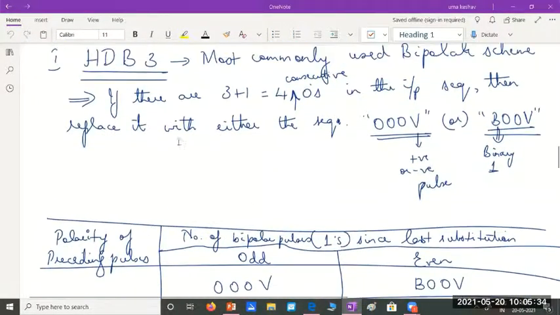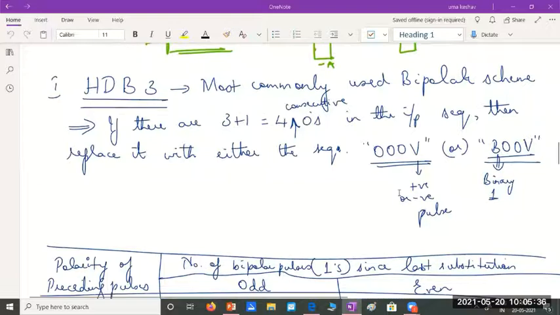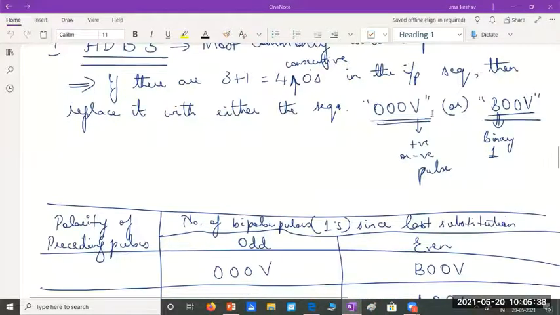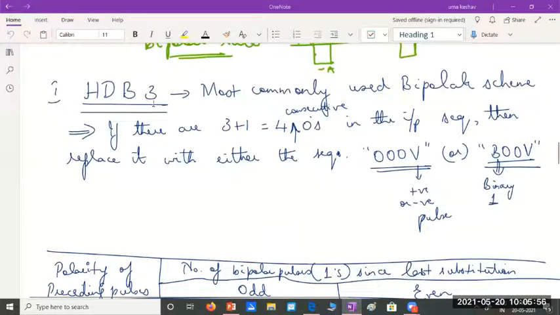We saw HDB3 as an example. In HDB3, we could use either the pattern 000V or B00V. Usually here B represents a binary 1, I told you, and this V represents a voltage level of either positive or negative value. So when I say HDB3, if there are 3 plus 1, N plus 1, that is 4 zeros, then I will have to replace them with one of these patterns.